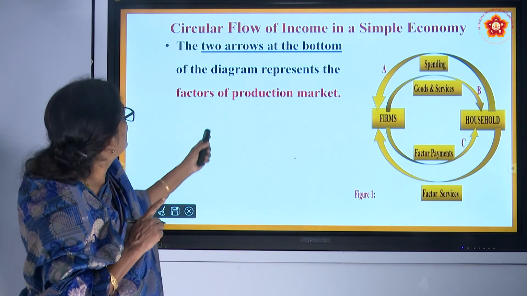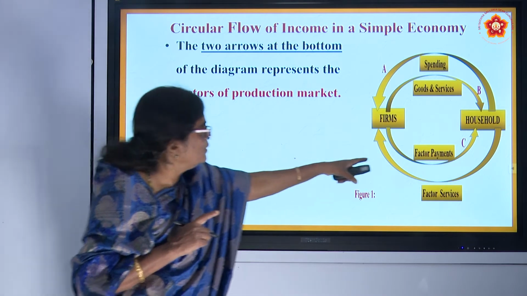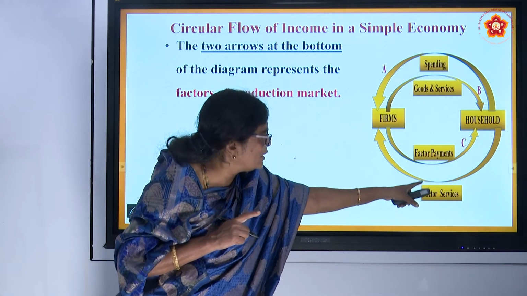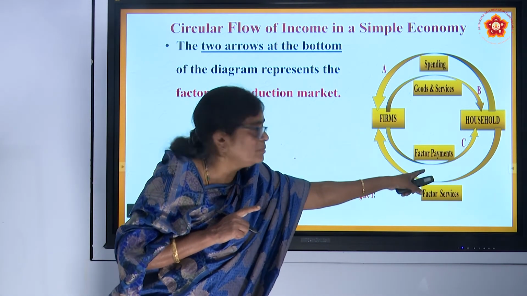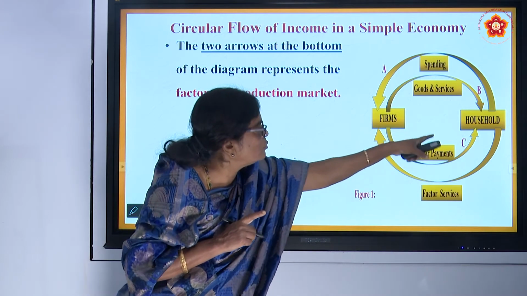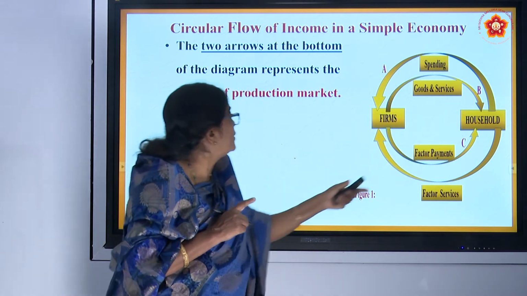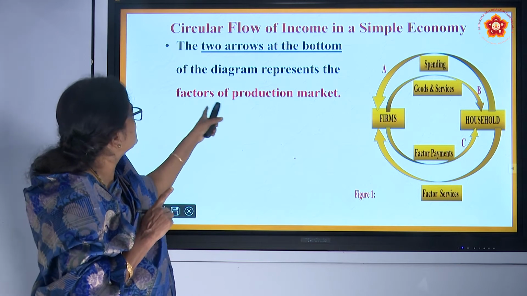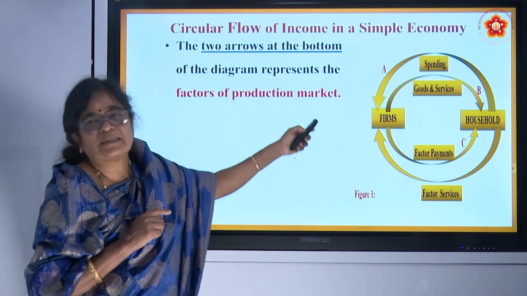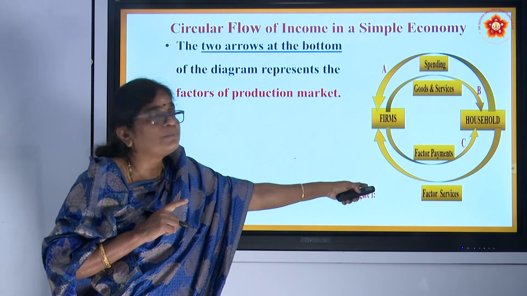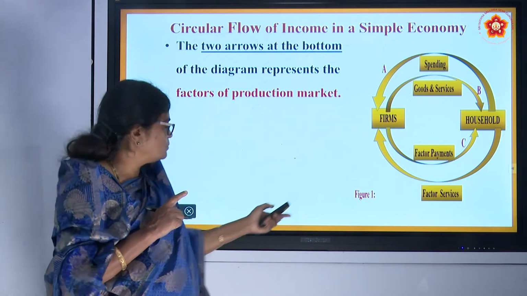And now, the same diagram I have brought back here. The two arrows at the bottom: one is factor services, household to firm, and the other is factor payment, firm to household. In the diagram they represent the factors of production market. I told you this is the factors of production market, and that is the goods and services market.